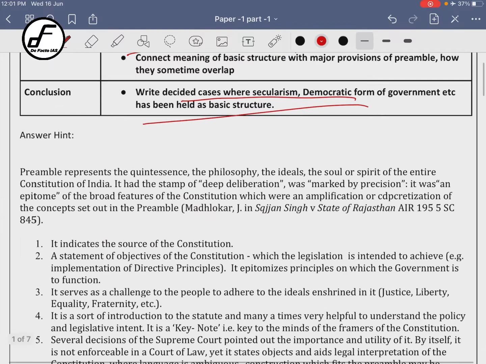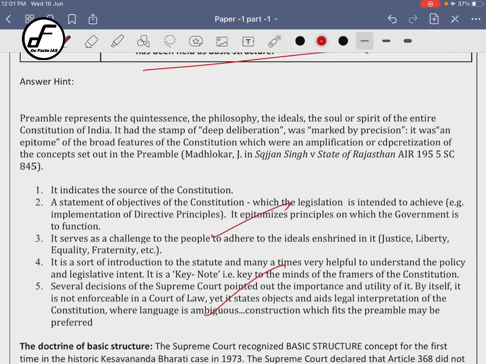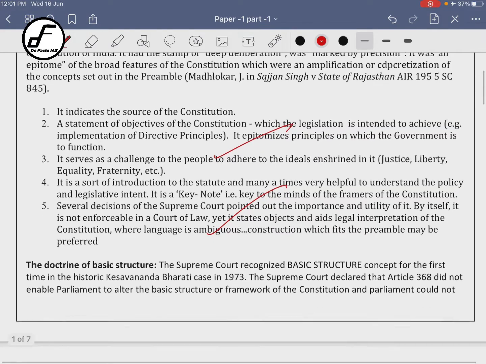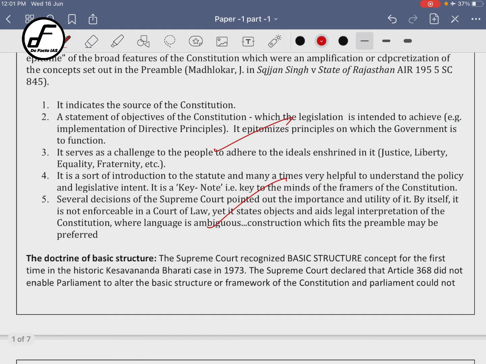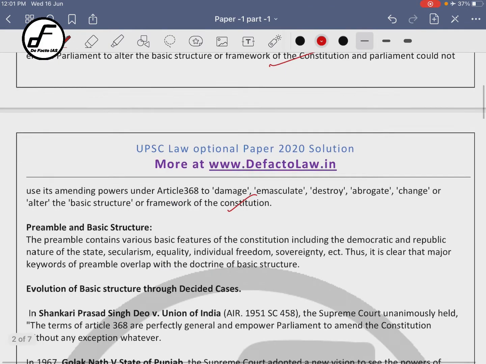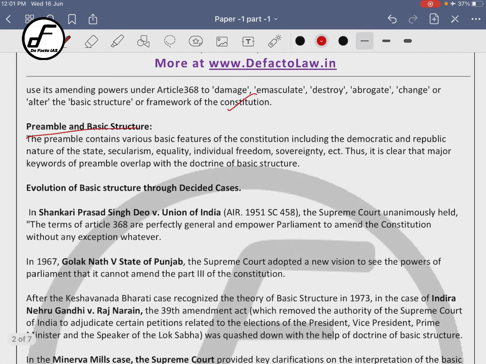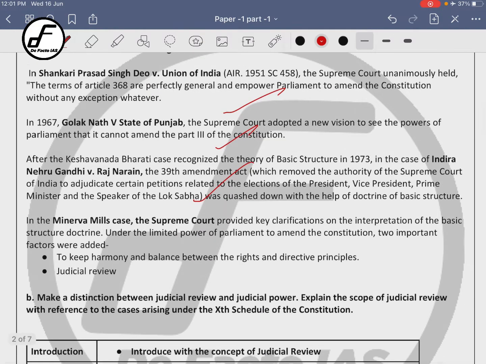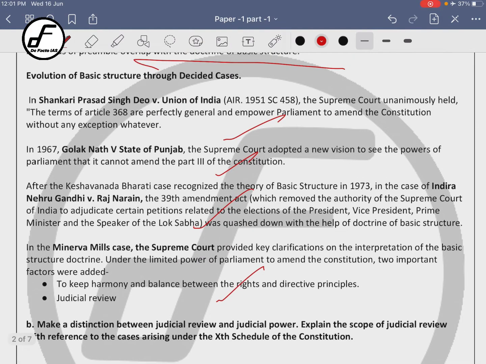So I have given a model answer here also. These are the various preamble objectives. Then the doctrine of basic structure, see how nicely, in very few words, it has been written here. Then you will talk about the preamble and basic structure, how they overlap, and then you talk about multiple cases where certain concepts in the preamble have been held as a basic structure, not certain parts of the Constitution. Okay, so that is again a very simple concept.